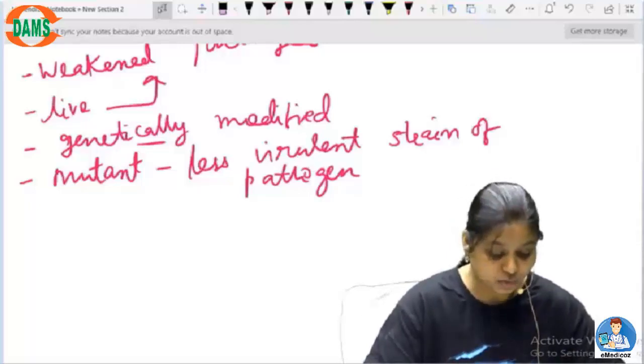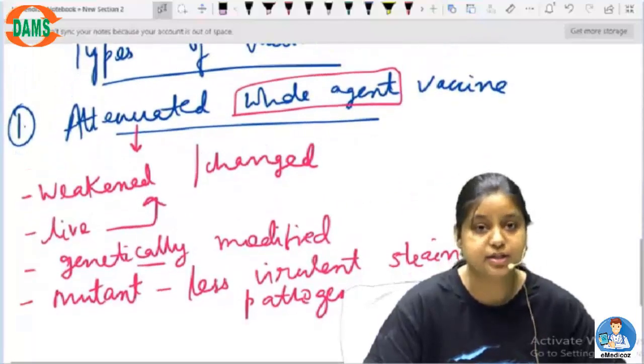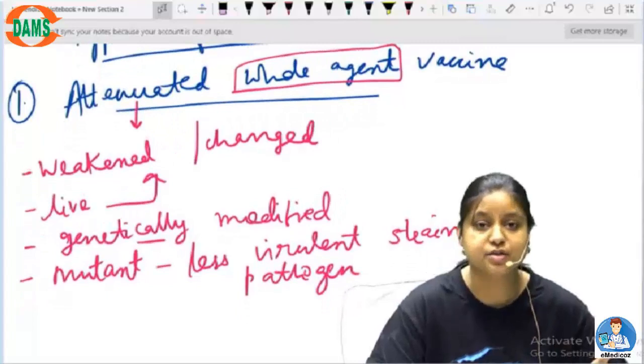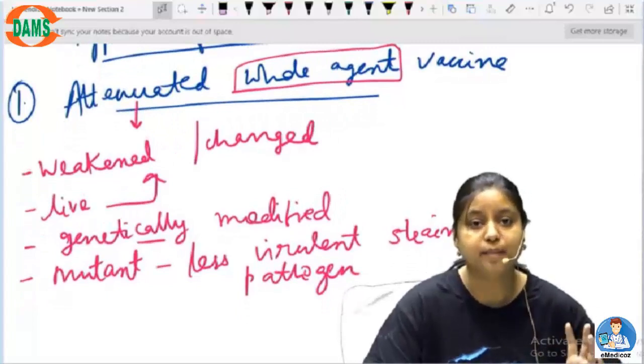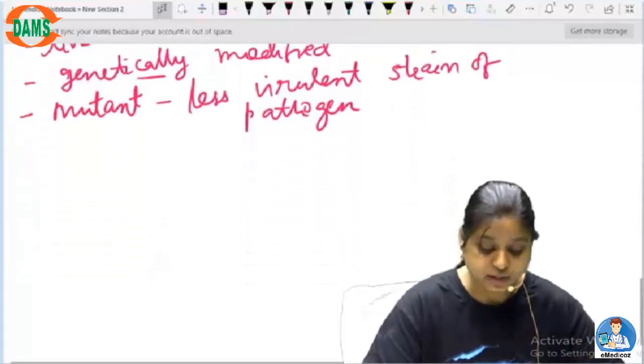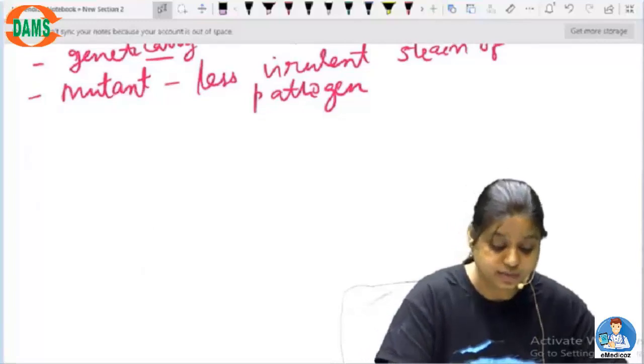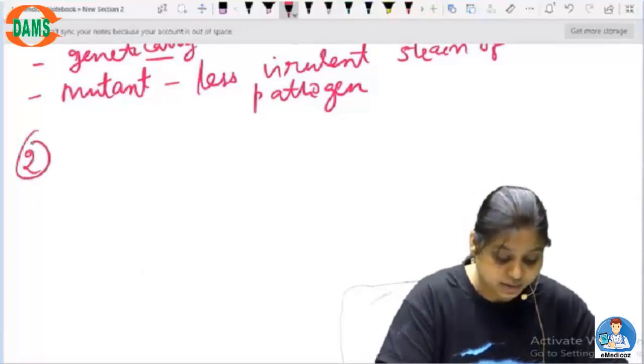Okay. So I think you now understood properly what attenuated whole agent vaccine means. It is a changed, weakened whole bacteria or virus. You have to understand this very clearly, that there are different kinds of vaccinations, and one of them is attenuated. Second can be